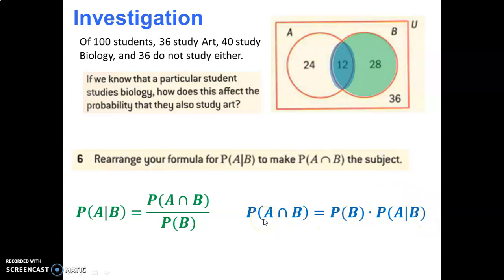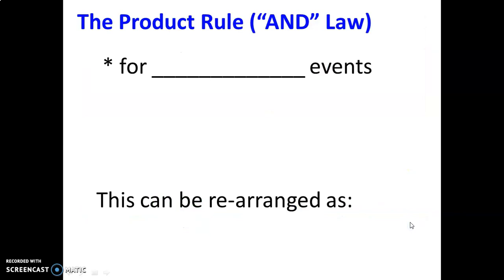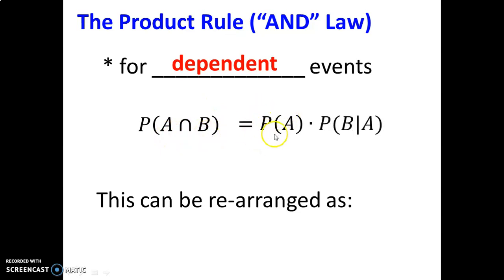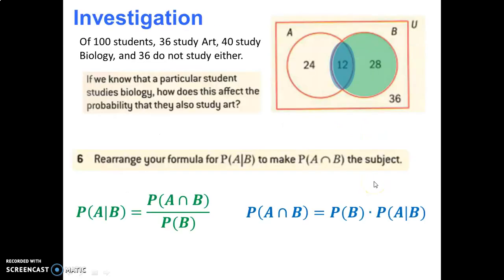As you may remember, for independent events, if we had one thing and another, we just multiply the two things. Well, we do the same thing here. If we have A and B, for dependent events, we just multiply the two things, probability of B times the probability of A, given that B has occurred. So here's the main rule there. For dependent events, the product rule looks like this. A and B, we just do probability of A times probability of B given that A. This might look a little different than what we just saw here, but again, it doesn't matter which one's which.